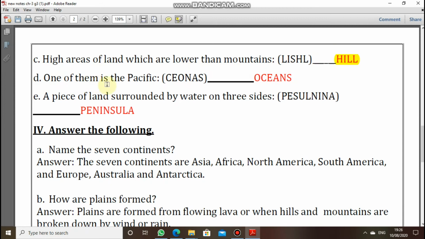Next question is one of them is a Pacific. Means Pacific is what? It is a continent or ocean. When you arrange this, you will get an answer as oceans. Next question is a piece of land surrounded by water on 3 sides. So a piece of land that is surrounded by water on 3 sides is called peninsula.